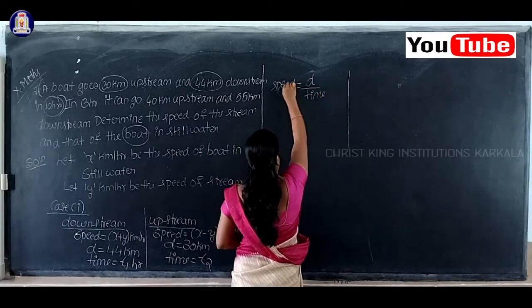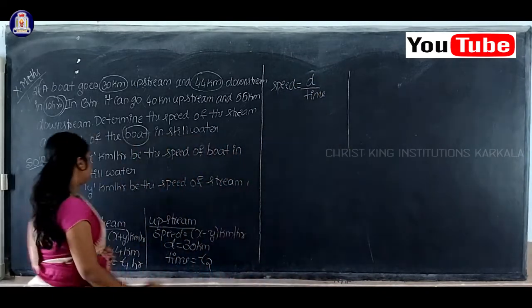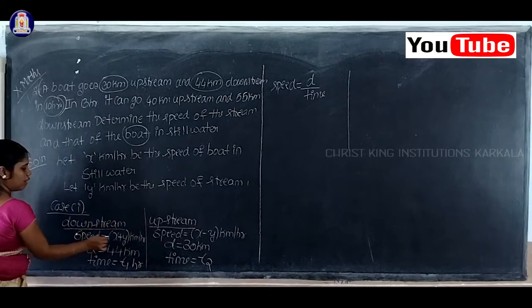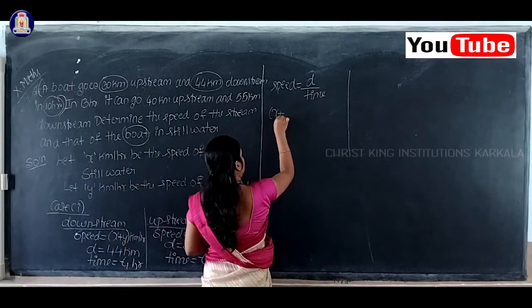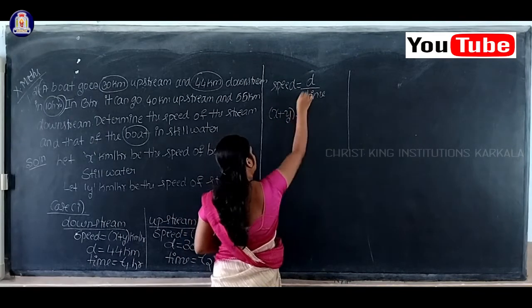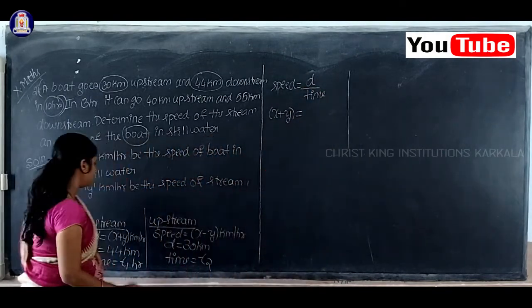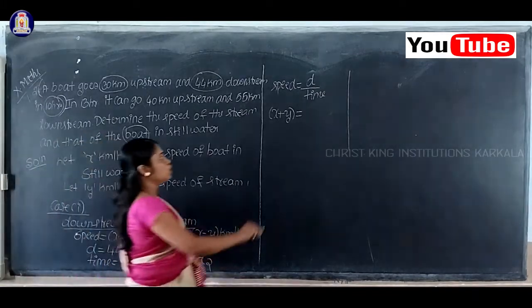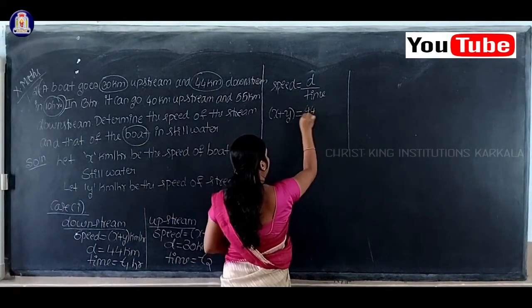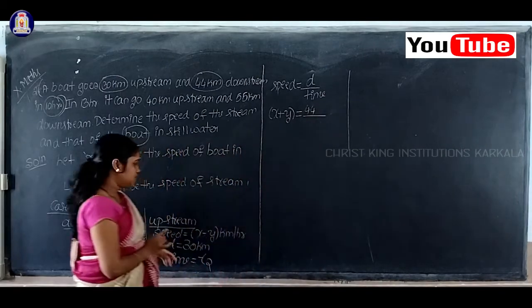So x plus y is equal to the distance for downstream, 44, by time. What is the time here?